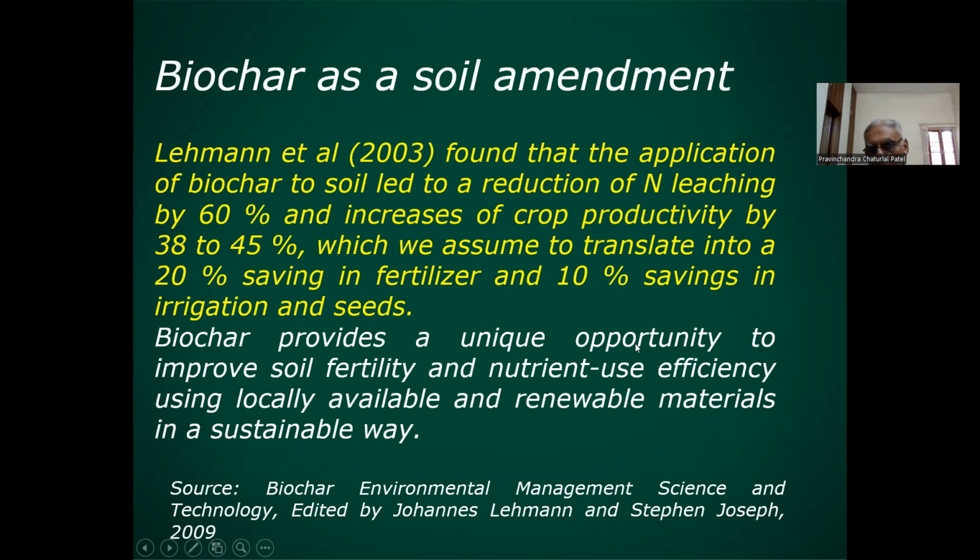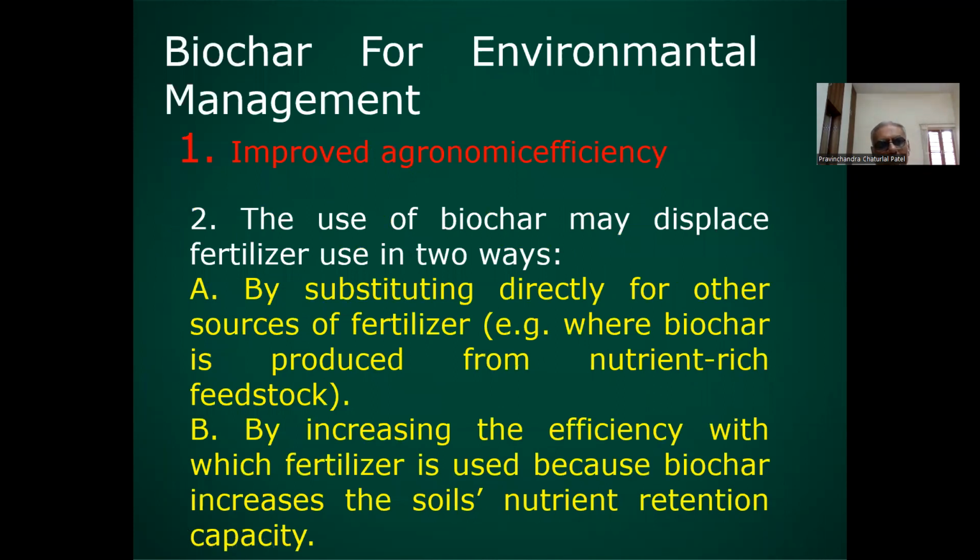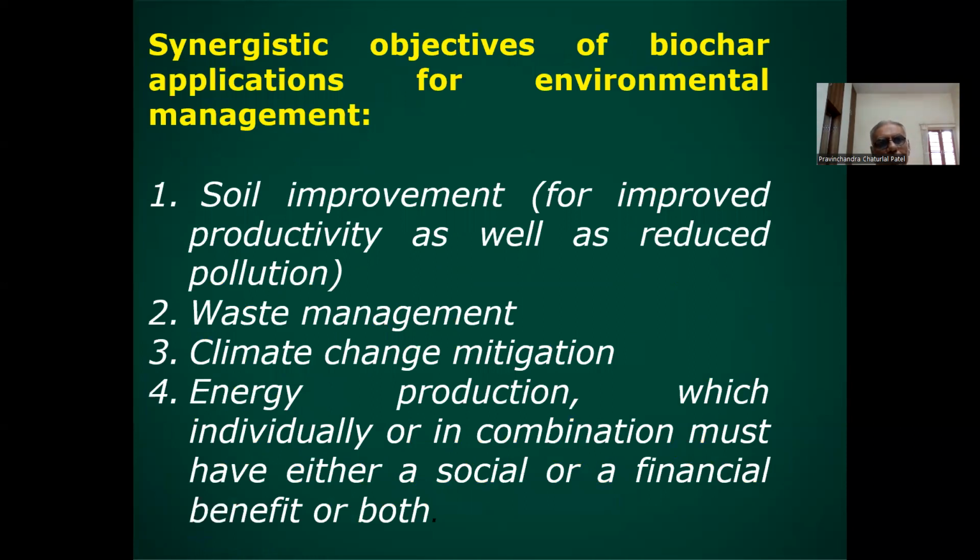Biochar provides a unique opportunity to improve soil fertility and nutrient use efficiency using locally available and renewable material in a sustainable way. Biochar for environment management improves agronomic efficiency. The use of biochar may displace fertilizer use in two ways. Synergistic objectives of biochar application are environmental management, soil improvement, waste management, climate change mitigation, and energy production, which individually or in combination must have either a social or a financial benefit or both.